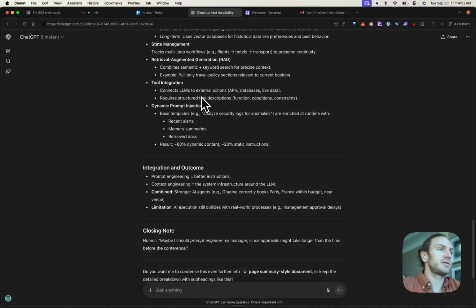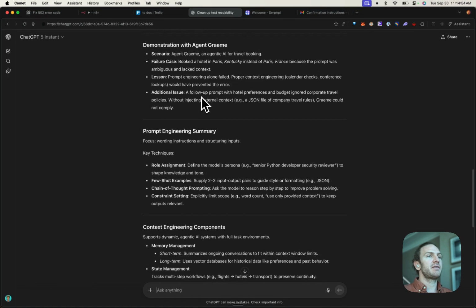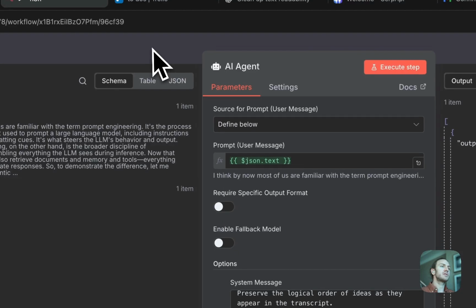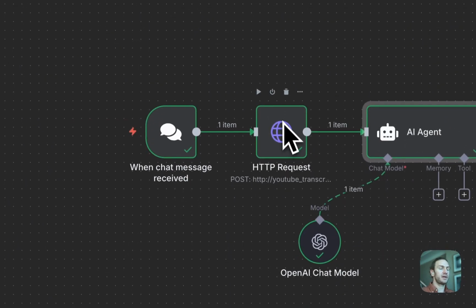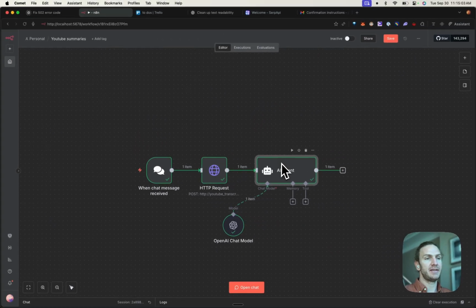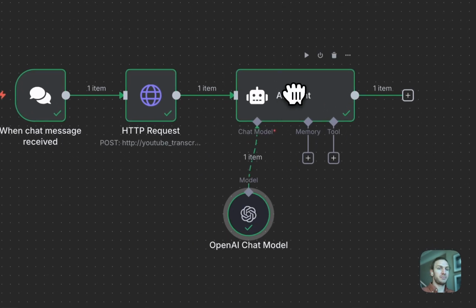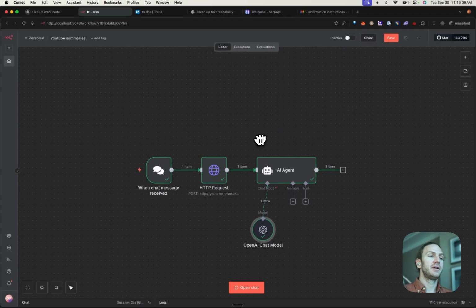Cool. So this is what we have here now. This is the final result of what we're getting from starting with the chat, getting the transcript from the chat, and then having an AI agent extract the key points from the YouTube video.